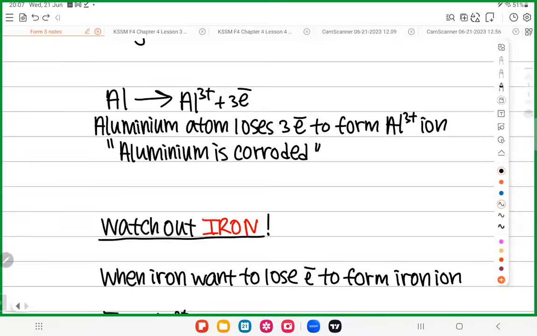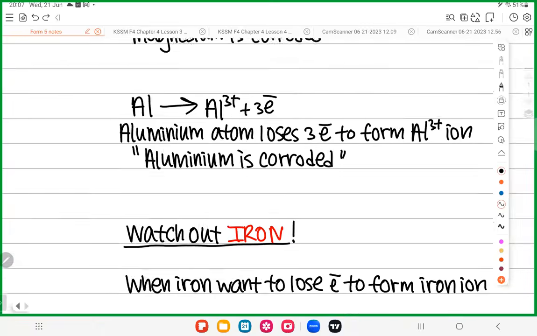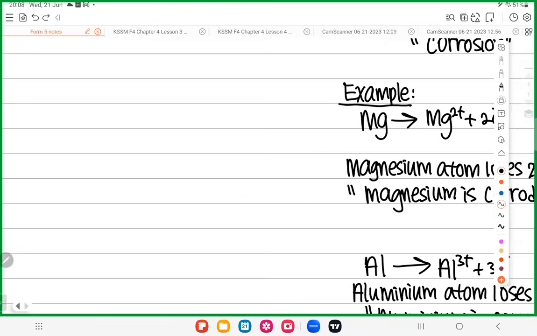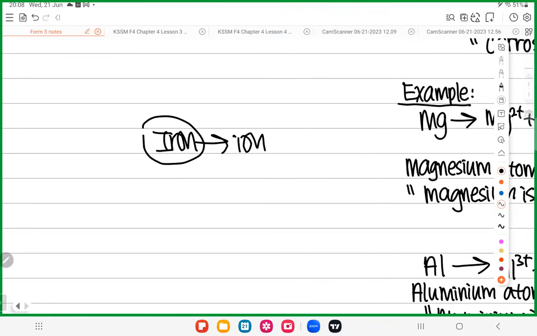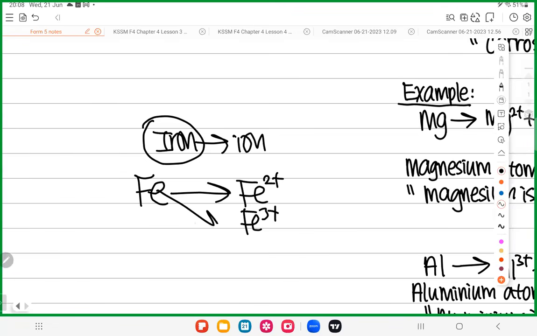Put your eyes on here. Watch out for iron. Why iron? You have to be careful, because when you want to change iron to become ion, you are having some trouble. Everyone, iron, what is the formula? Fe. When Fe becomes ion, we get a bit of a headache. Why? Iron can be Fe 2 plus or Fe 3 plus. That's the problem. If you look at other metals, no problem. Aluminium must be Al3 plus, confirmed. Magnesium must be Mg2 plus, confirmed, isn't it? But iron is an issue.